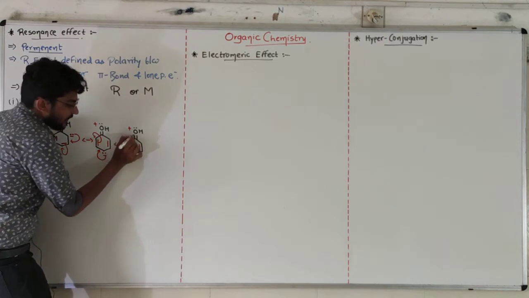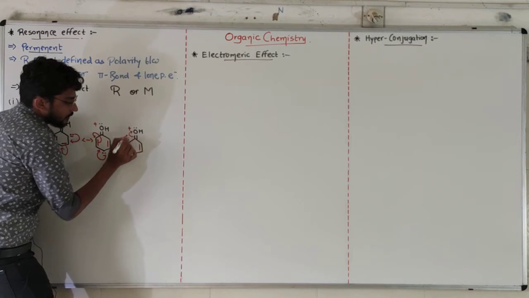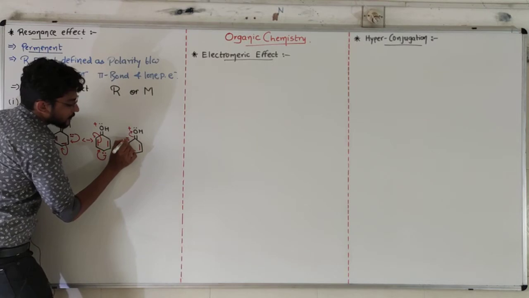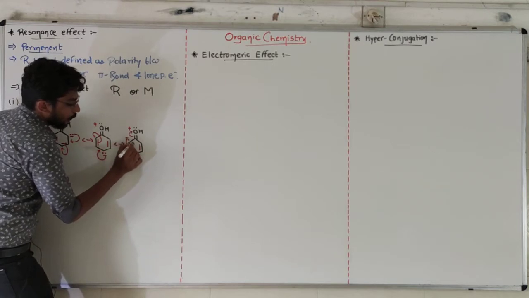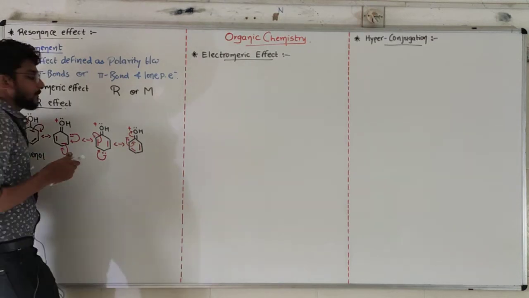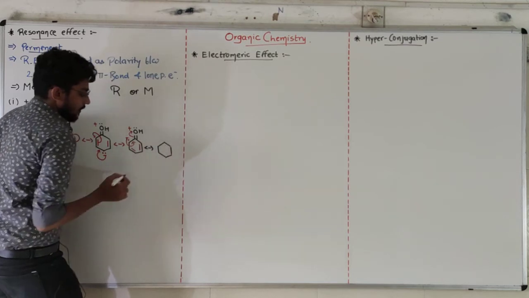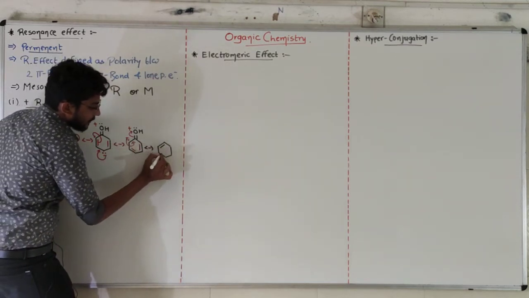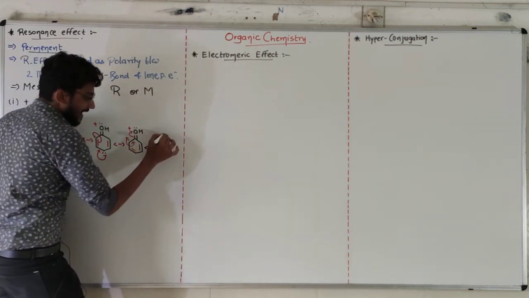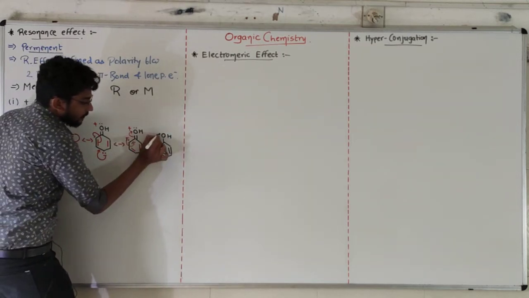Now this double bond will move its electrons back to the carbon-oxygen bond and become a lone pair again, because this lone pair is donating its electrons onto the double bond. That's why our original structure will be obtained again. It will be single bonded again because its electrons are donated back onto the oxygen.